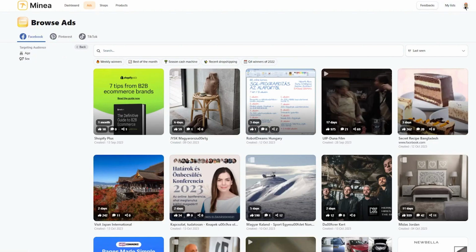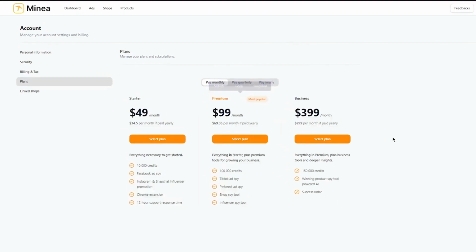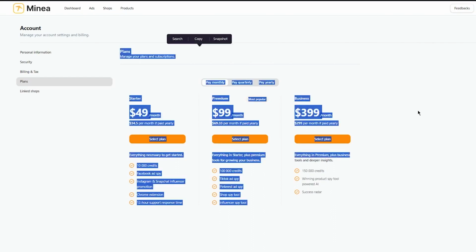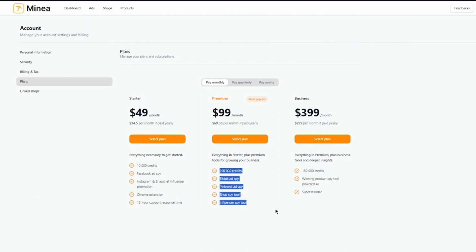But finally, if we are to go ahead and see the pricing on PiPiad, we're going to go over here. You're going to go on plans. And once you go on plans, as you can see, the plans for PiPiad are far higher in price than Minea. And Minea is quite less with much better features, to be honest. So if I were to give a final review and final verdict, I would definitely suggest users to use Minea, but do not outshun PiPiad because PiPiad also has its perks.